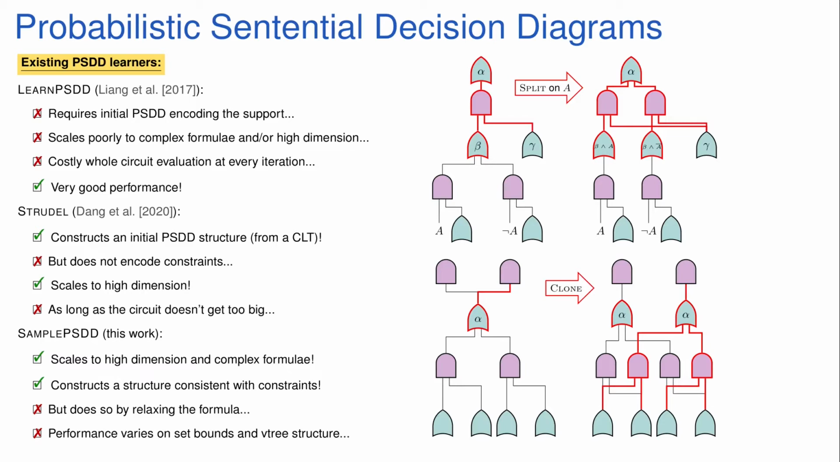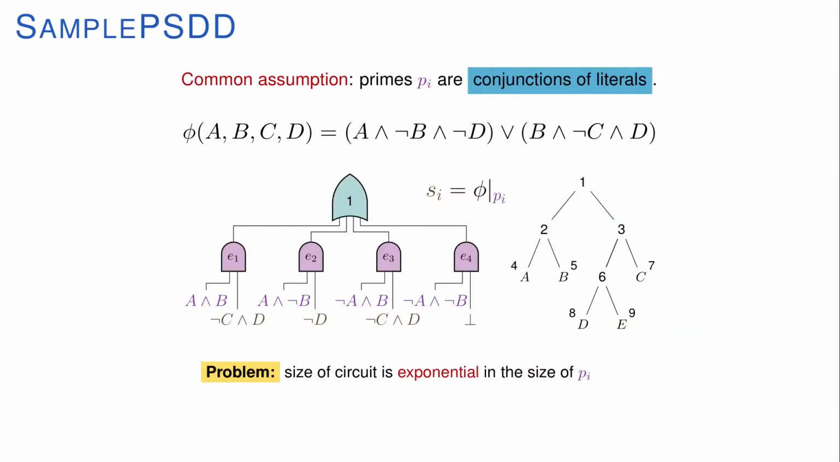Our work tries to solve the issues from previous learners by providing a fast algorithm capable of learning a structure even under high dimension and complex formulae. Our approach, which we name Sample PSDD, is also consistent with some constraints, although it does come with drawbacks. First, tractability is achieved by sacrificing some consistency through a relaxation of the formula. And second, performance is dependent on how much we're willing to sacrifice, as well as the structure of the given V-tree. To better understand how our algorithm works, let's look at an example.